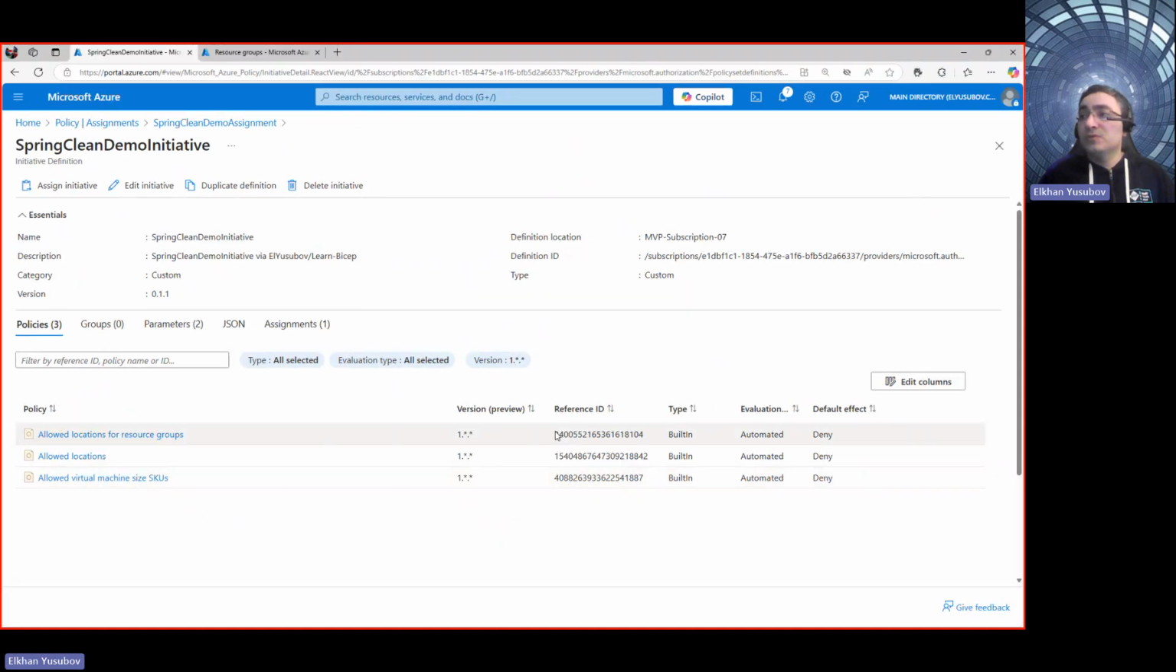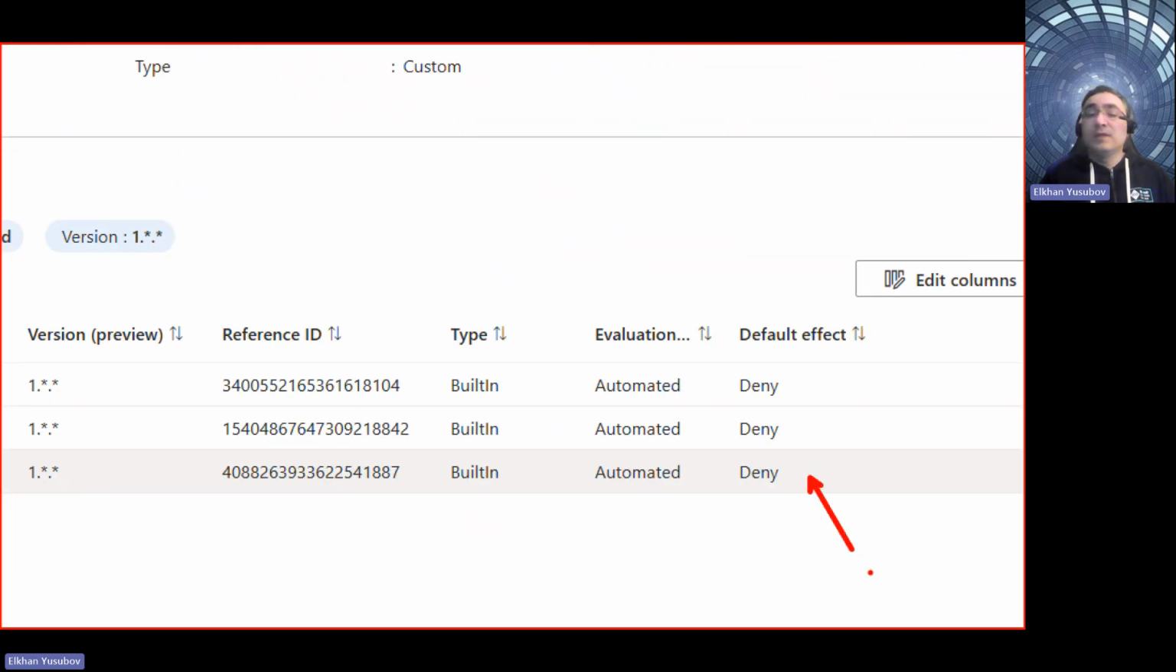So you can also change these reference IDs, but I'm not going to dive into that. You see that they are built-in, they are coming from built-in definitions, and they all have the deny effect, meaning that they are going to deny if they are not compliant with that.